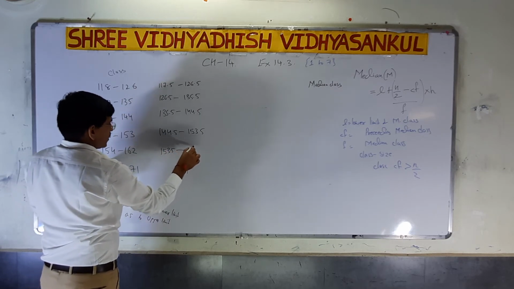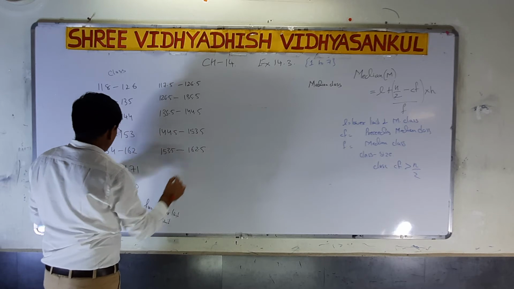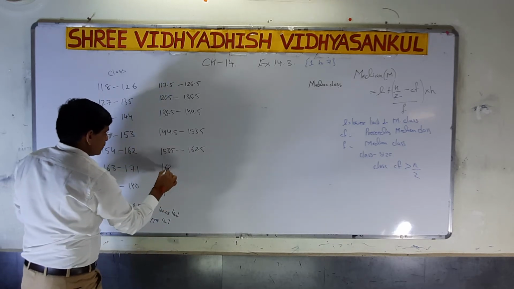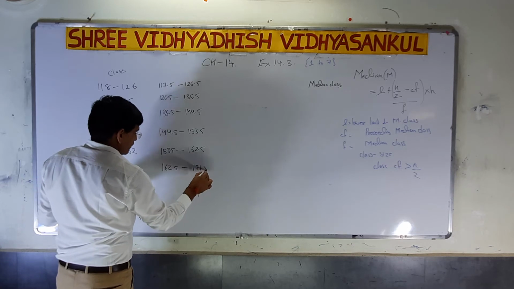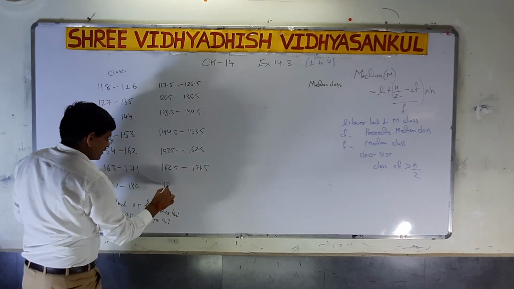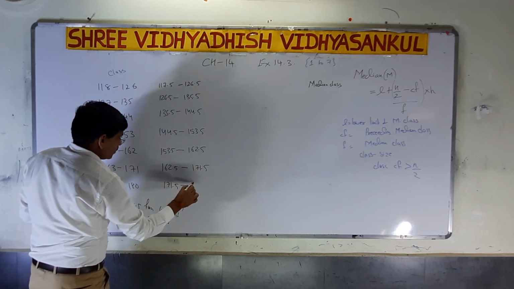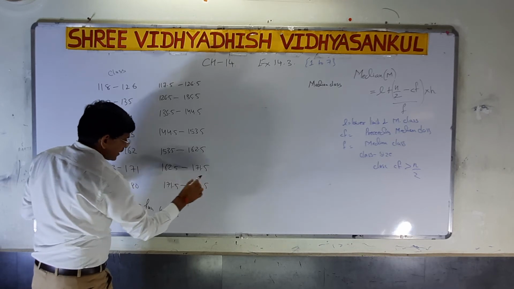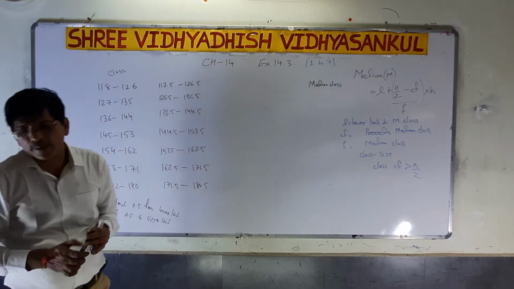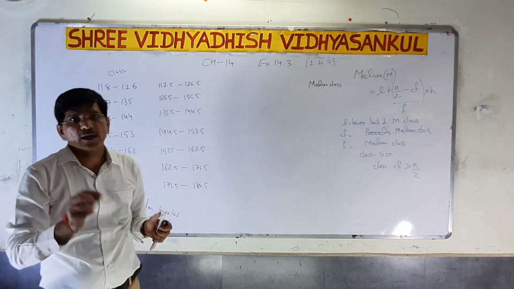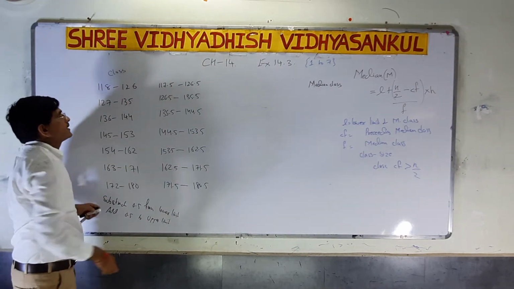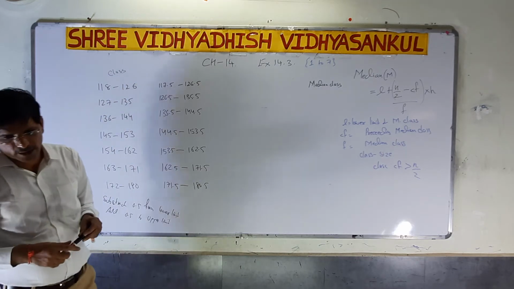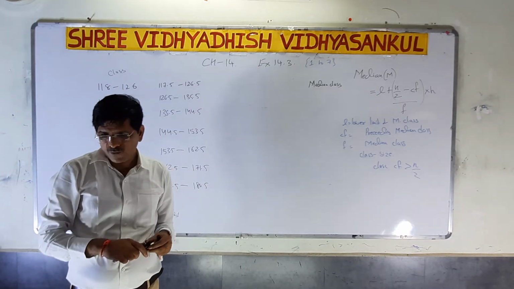153.5 to 162.5. Again, 162.5 to 171.5. Again, 171.5 to 180.5. Why am I doing it like that? To make the classes equal. Now you check properly, it is equal. So that is important for us.